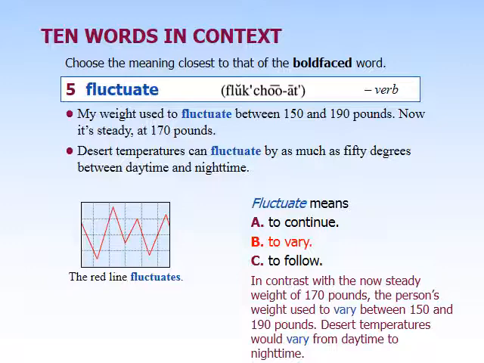It means, so fluctuate is not a regular rhythm, right? It's not, so for example, with the weight, it doesn't mean on Tuesday I'm 150, on Wednesday I'm 160, on Friday I'm 170 or whatever. It's not a predictable pattern, but it also has this irregular aspect to it as well.